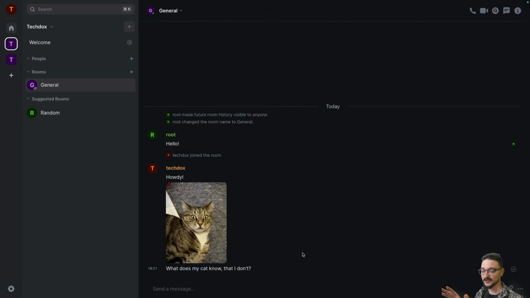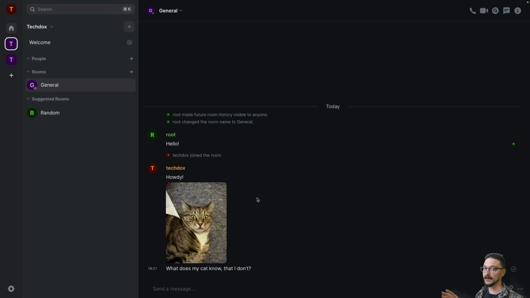So, Matrix, what is it? So this is my Matrix server that I have set up. Now, Matrix is actually the backend, right? It's the server in the backend, and then you can actually use a few clients, which is the front end, to connect to the backend server.